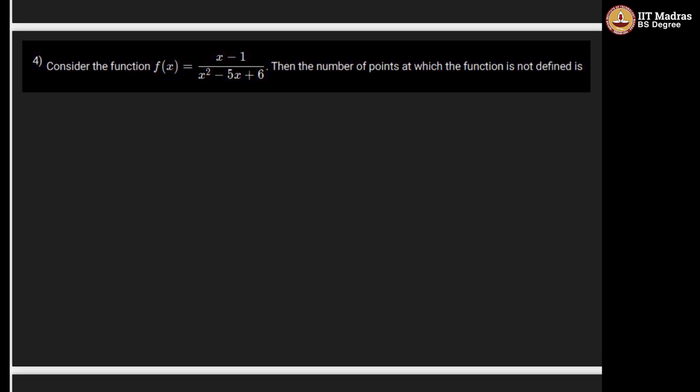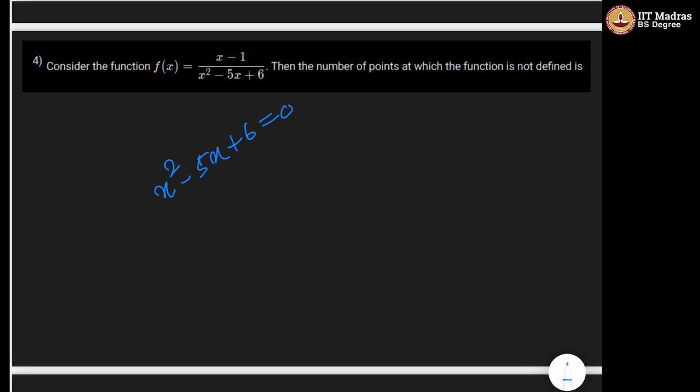This is a function f(x) equals (x minus 1) by (x square minus 5x plus 6). Then the number of points at which the function is not defined. That means the function will not be defined when this term, x square minus 5x plus 6, will be equal to 0, right? So clearly we can see that the roots of this equation will be 2 and 3, right? That means at 2 and 3 the function will not be defined. Okay, so the answer is 2.